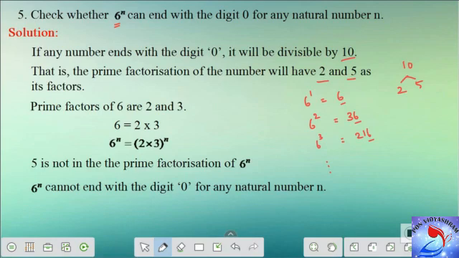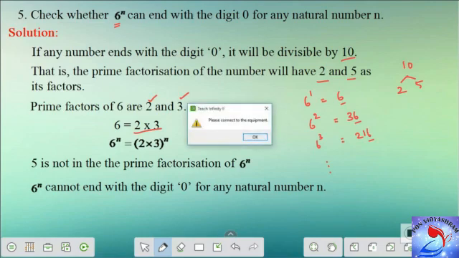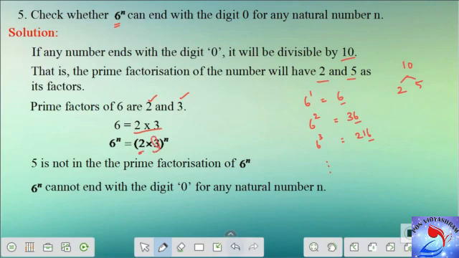Prime factors of 6 are nothing but 2 and 3. That is, 6 is equal to 2 into 3. Now when we have 6 as 2 into 3, 6 power n is nothing but (2 into 3) whole power n. Now you can see even 6 or 6 power n, they don't have 5 as a factor. We have 2 and 3 here, we don't have 5 in it.